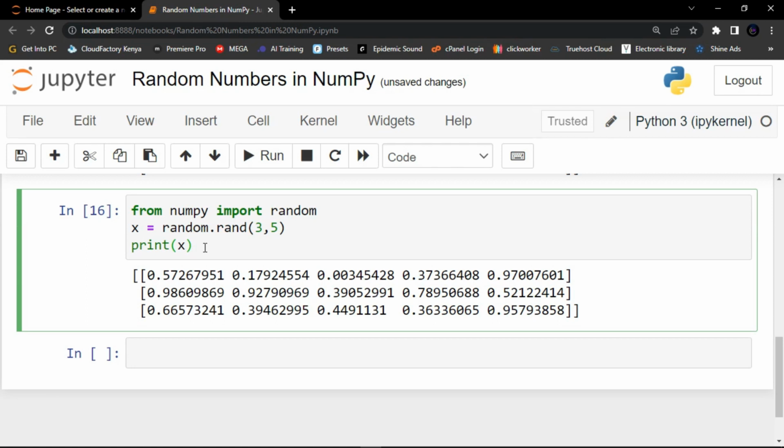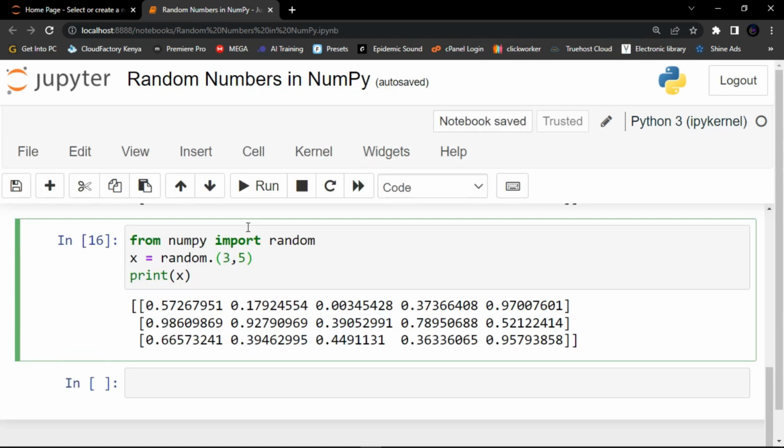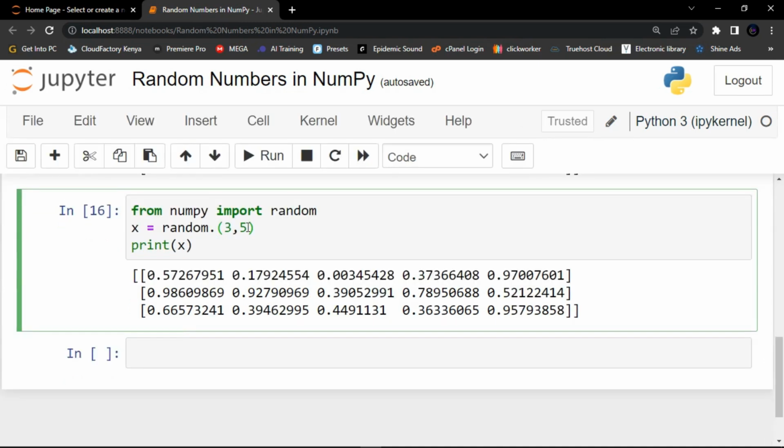So here I'm going to change it to choice, and create a one-dimensional array and give it some values, let me say 7, and then also perhaps 9.